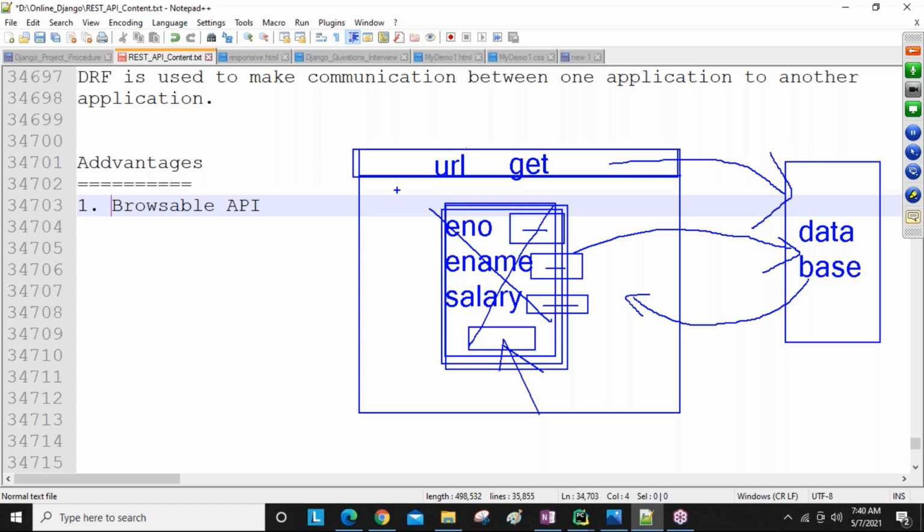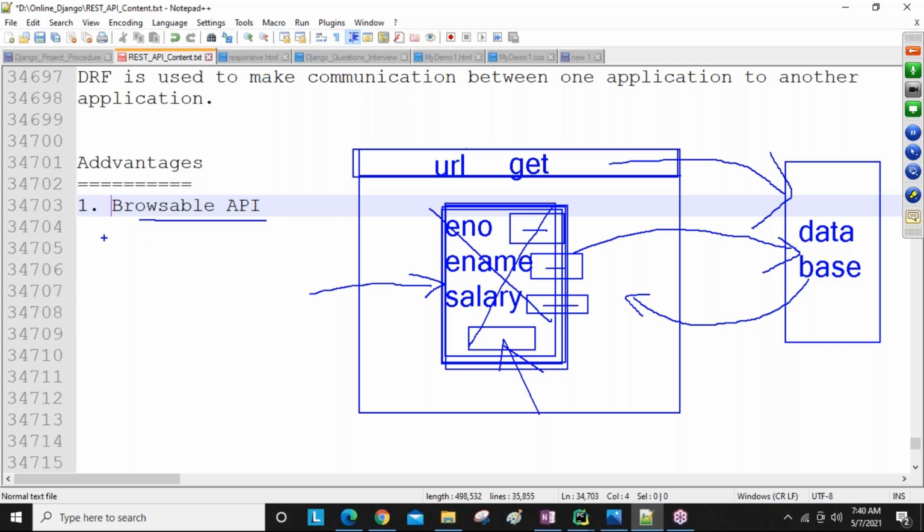For creating purposes, these ready-made templates, this HTML, is automatically provided based on your model fields: employee number, employee name, salary, like that. That's why we call this a browsable API. Remember, because of the browsable API, no presentation or UI technology is required. The presentation is developed automatically. Got it?